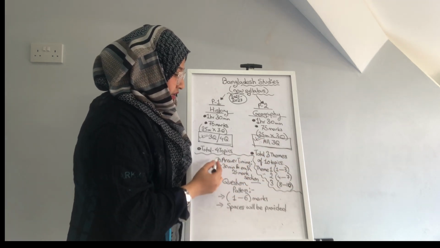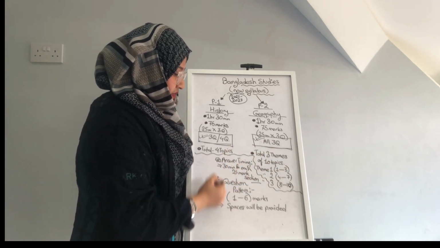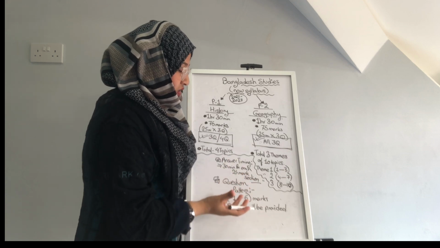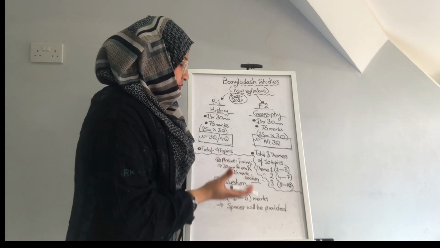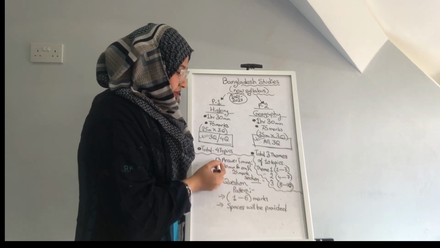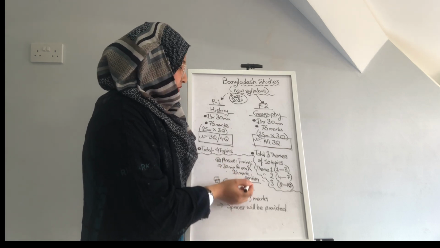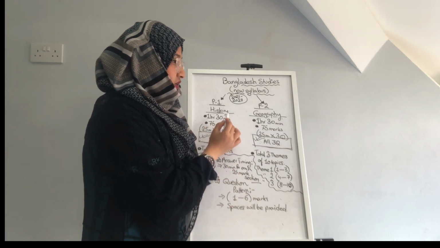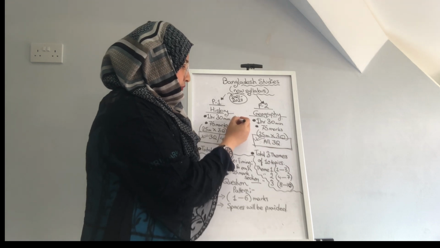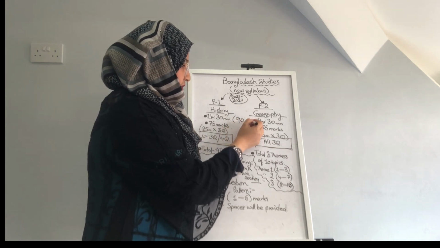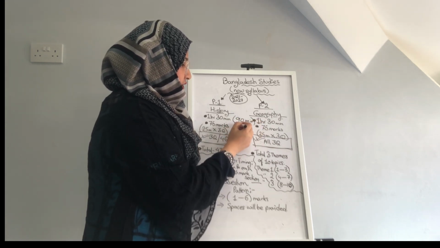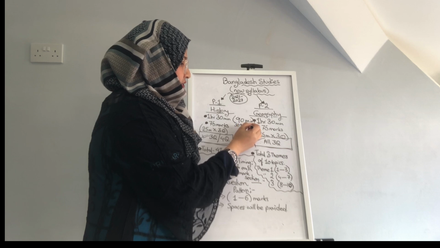So apart from that, there are certain things which you have to keep in mind, which are also quite similar to the previous syllabus. That is, the answer timing should be 30 minutes for each 25 marks section. That means we have a total of 1 hour 30 minutes, which is 90 minutes. 30 plus 30 plus 30.